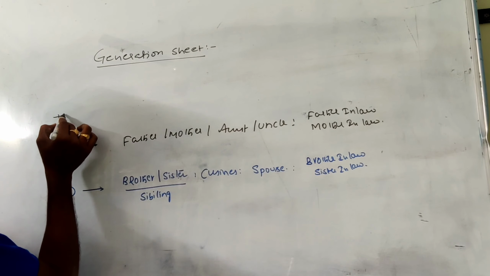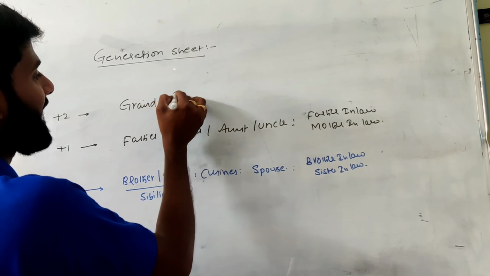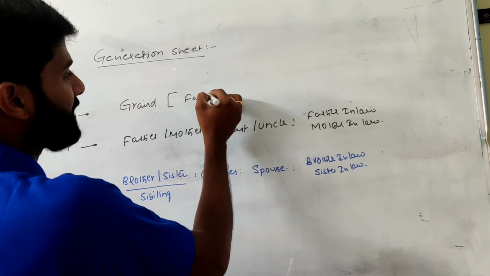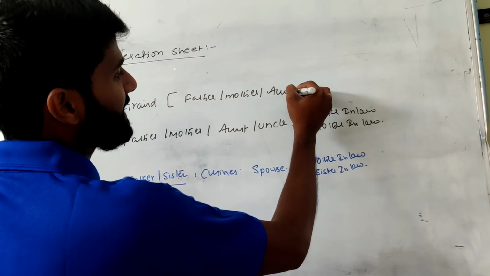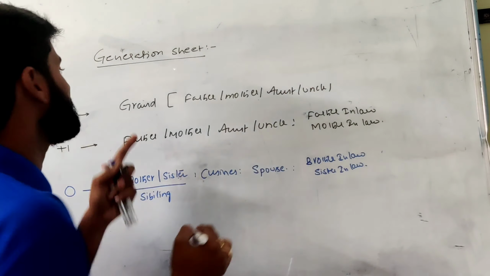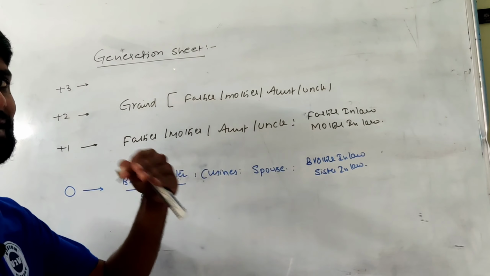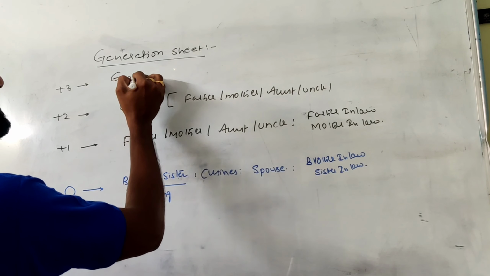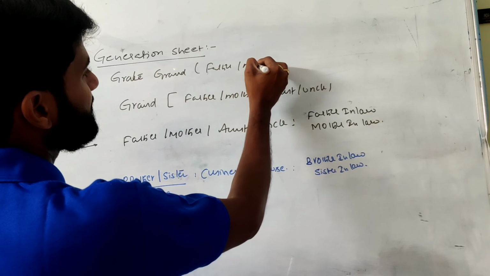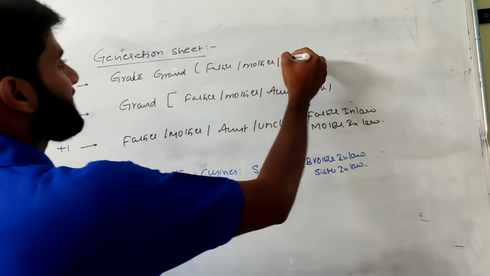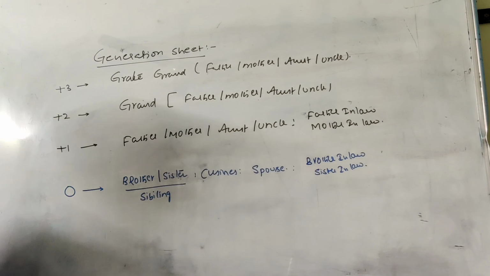If we move on to the above generation, above generation people means my parents' parents. The terminology is related to grandparents. Grandparents means we get a grandfather and grandmother. If grandparents have a brother and sister, I can call them grand aunt and grand uncle. These are the four relations in plus two generation. Next, plus three generation: my grandparents' parents are great grandfather and great grandmother. If great grandparents have a brother and sister, I call them great grand aunt and great grand uncle. So these are my above generation people.